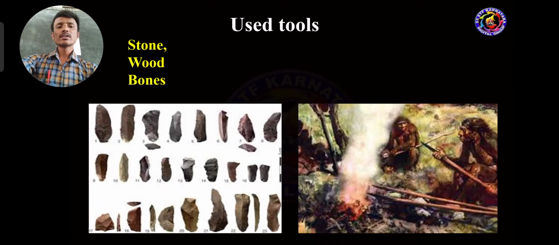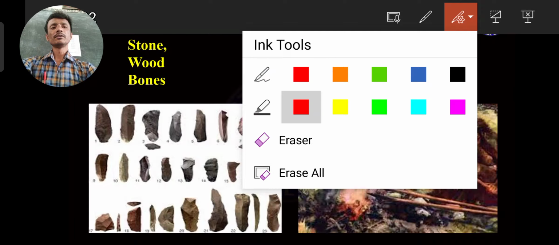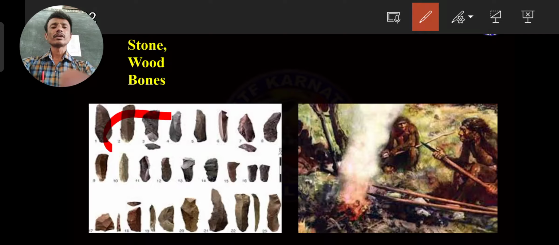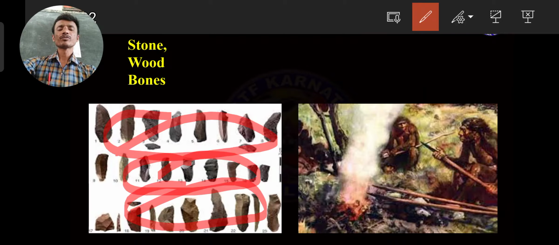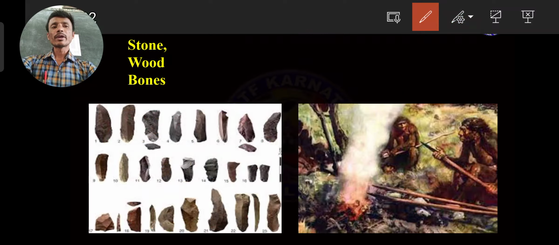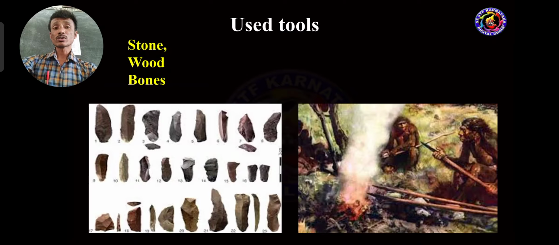Then they are using some of the important tools. I already told you: stone, wood and bone. Look at the symbols, dear students. These are for stone, this one is for wood, and this one is for bone. So they prepared some of the important tools by using stone, wood and bones.